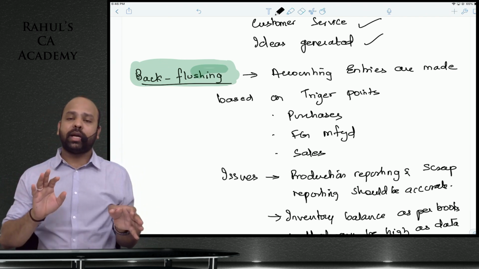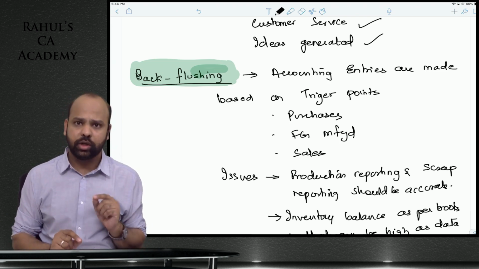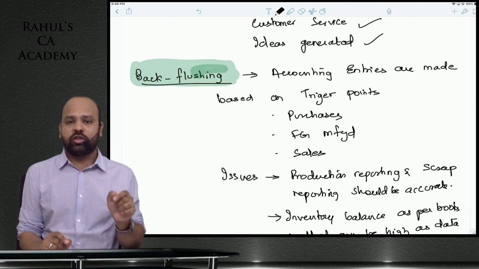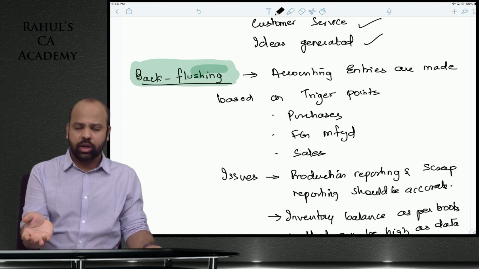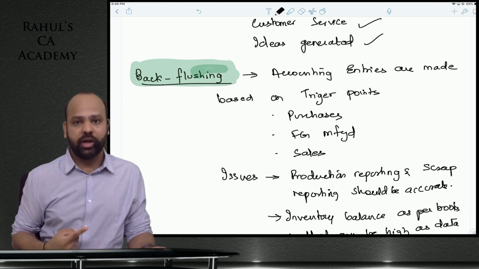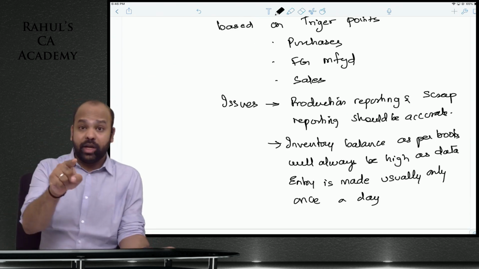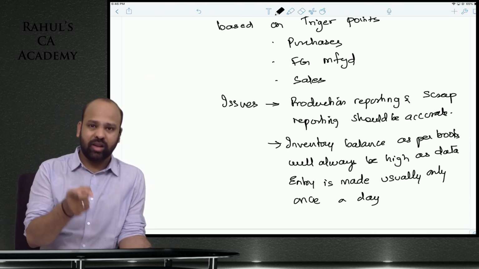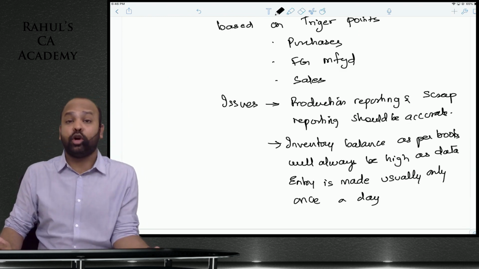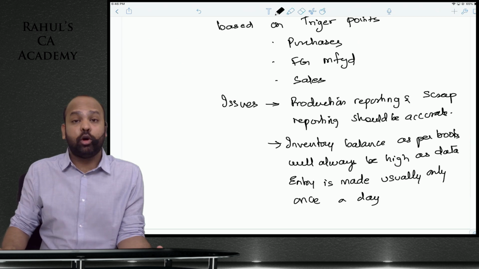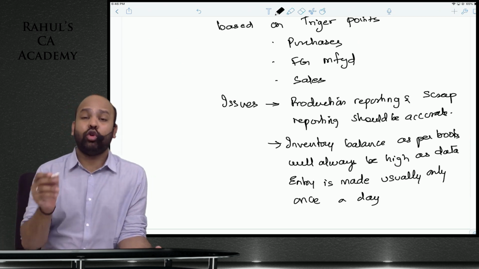So what happens, beta, practically the minute they manufacture product, they will enter into the system, 1000 units manufactured. Now based on that standard cost, based on bill of material, based on a detailed list of materials that are required to manufacture the product, system will automatically pass consumption entries. Understood? Which means if you want to follow backflush accounting, you will have to ensure that the productions are reported properly and any amount of abnormal wastages are reported properly, because systems are still recording cost only as per standards.